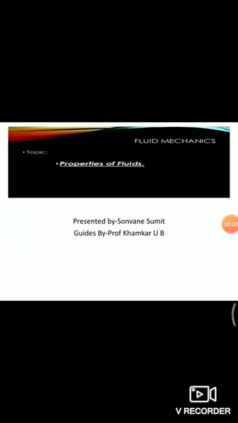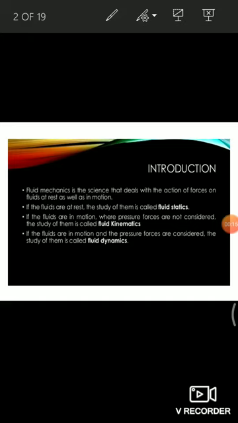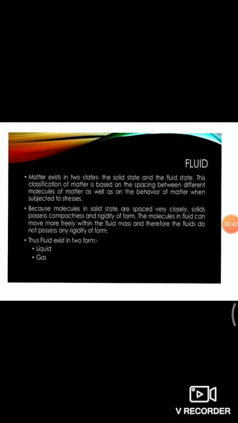Today we are going to study fluid and physical properties of fluids under the subject of hydraulics. So, introduction. Fluid mechanics is the science that deals with the action of forces on fluid at rest as well as in motion. If the fluids are at rest, the study of them is called fluid statics. And if the fluids are in motion, where pressure forces are not considered, the study of them is called fluid kinematics. And if the fluids are in motion and the pressure forces are considered, the study of them is called fluid dynamics.